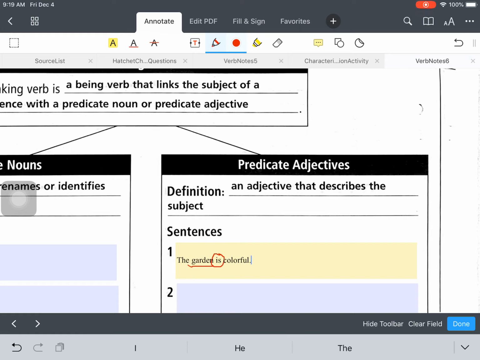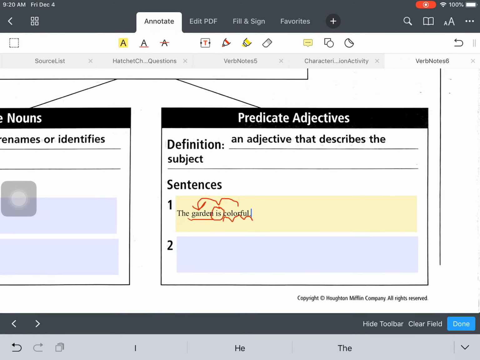And then there's an adjective in the predicate of the sentence, so the second half, that describes garden. And that adjective is colorful. So colorful is linked by is to garden, and it describes how it looks.